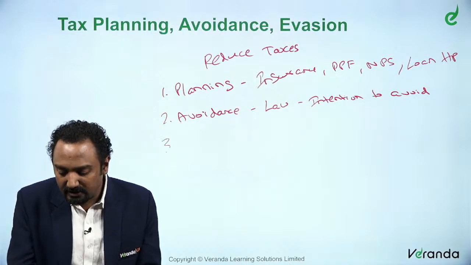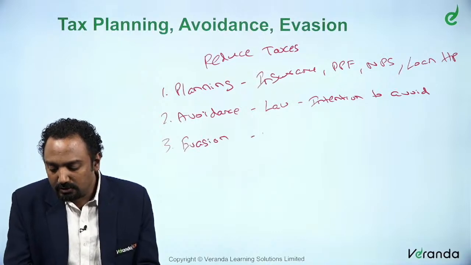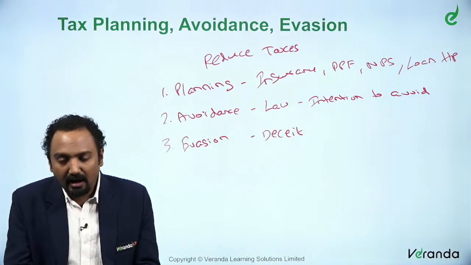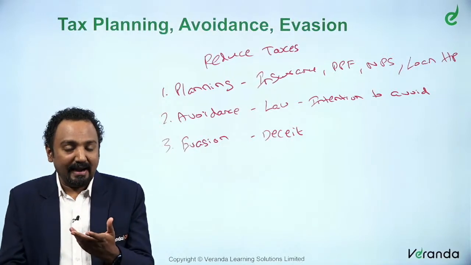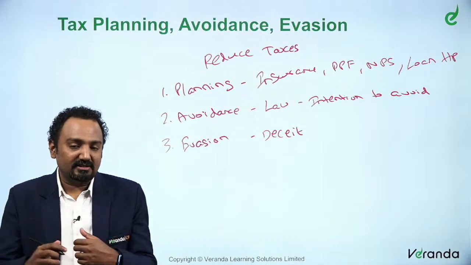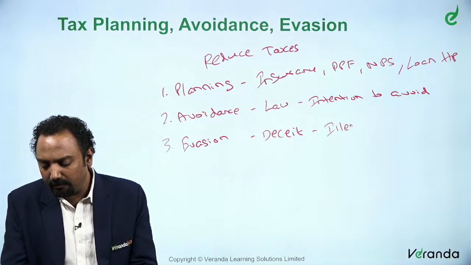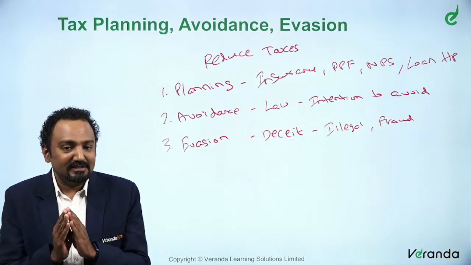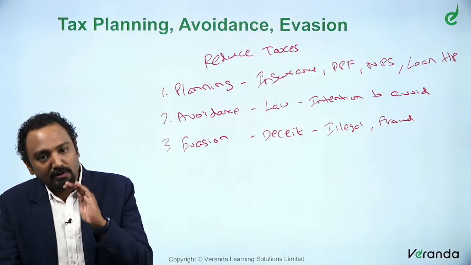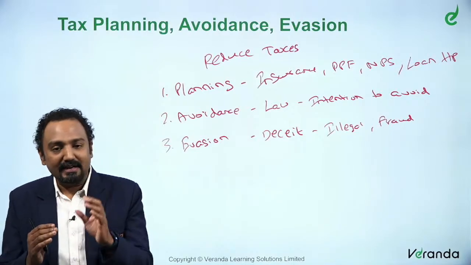The third one is evasion. When you say evasion, you are using deceitful practice, strategically planning in such a way that you evade taxes. This could include illegal forms of income, fraud and so on. These are categorized as tax evasion. These three are the possible ways in which taxes could be reduced, and of course, I do not tell you what is right and what is wrong.